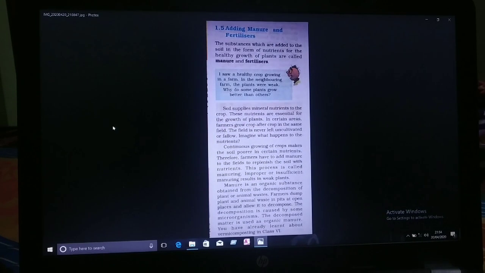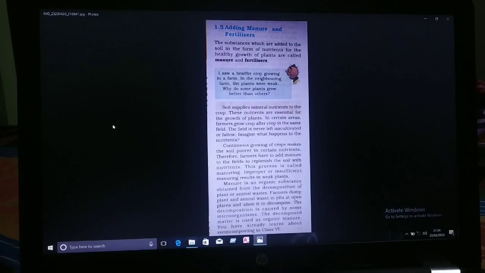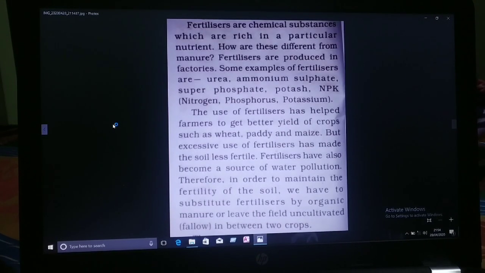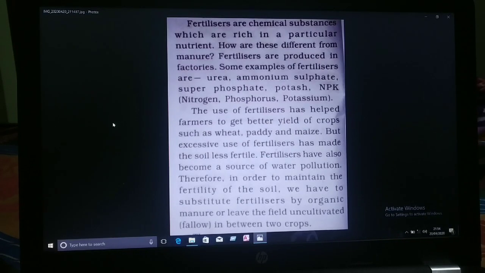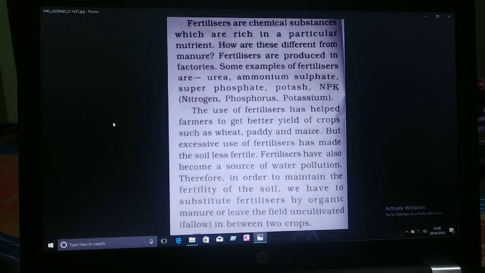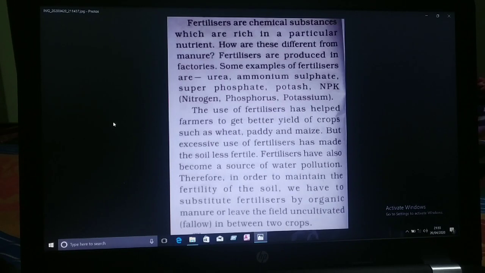But fertilizer is an inorganic substance or inorganic salt. Fertilizers are prepared in factories. They are chemicals. Fertilizers do not provide any humus to the soil.